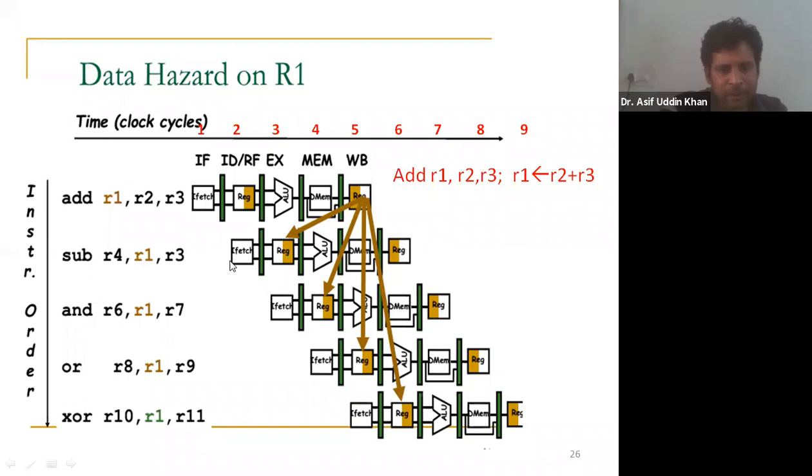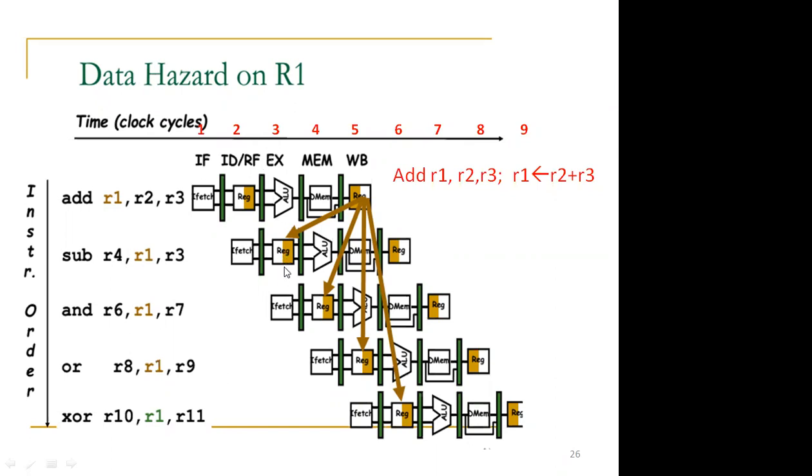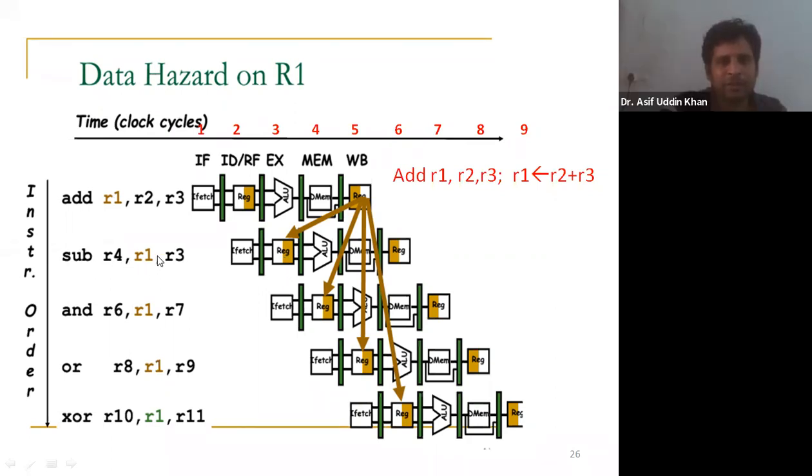Now tell me, is this R1 ready now? You see, this R1 is generated here. The previous instruction is adding these two values and writing to R1, and this R1 is required by this instruction. Is this R1 ready now in clock cycle number 3? No. So it is not available. If it tries to read this R1 value, it will read the wrong value, a garbage value.